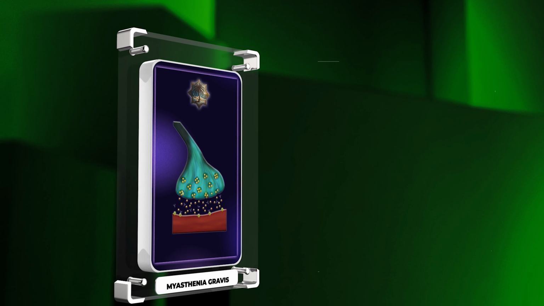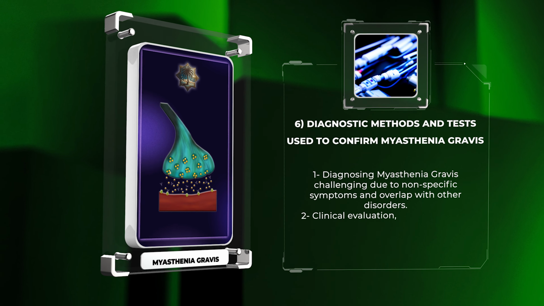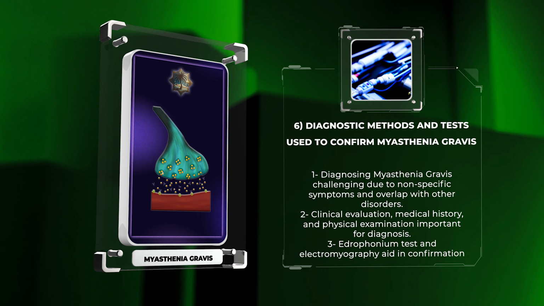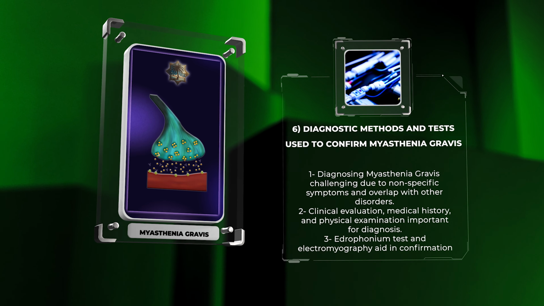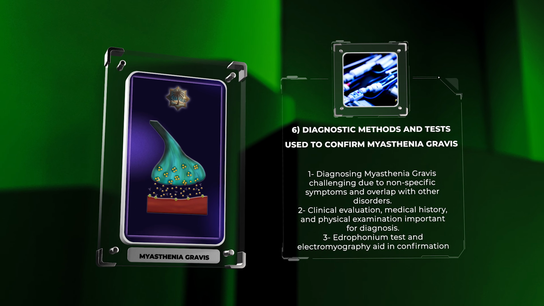Diagnosing myasthenia gravis can be challenging, as its symptoms can be nonspecific and overlap with other neuromuscular disorders. A thorough clinical evaluation is crucial, including a detailed medical history and physical examination.